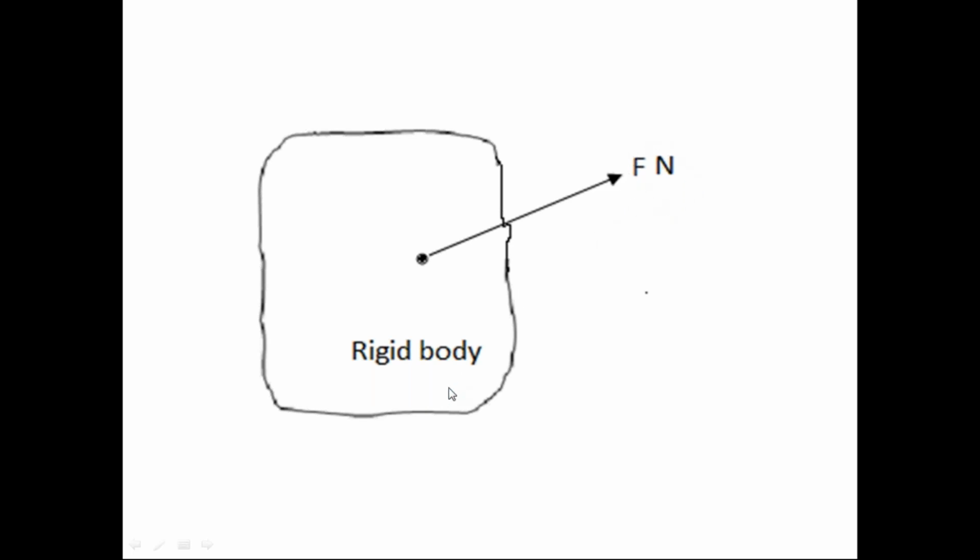Whenever I apply the force on the rigid body, that force has a point of application on the body. The point where the force is acting on the body is called the point of application. That force has a line of action. That force has the magnitude. These three are called what? Point of application, line of action, and the magnitude. These three are called the characteristics of force. So the force has three characteristics.